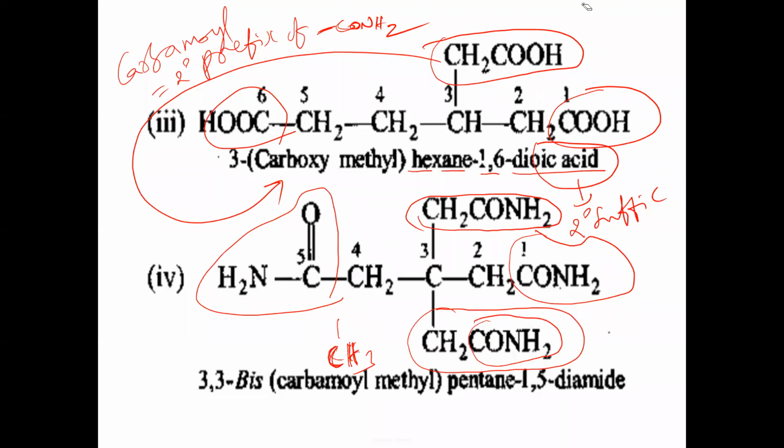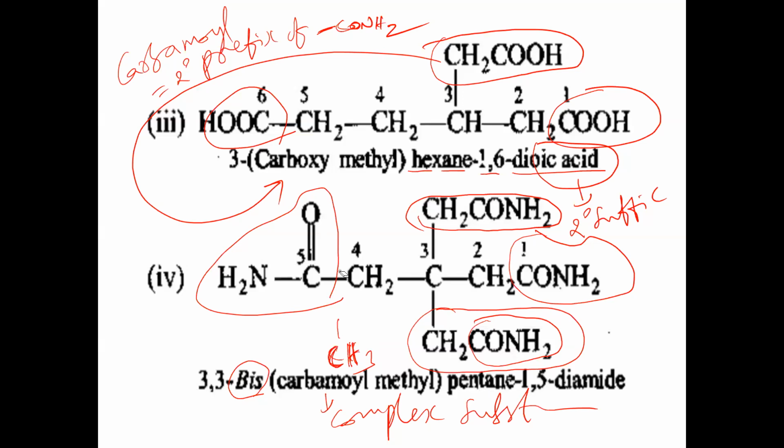At the same carbon, the same carbon to which both carbamoylmethyl groups are attached. So 3,3-bis. Bis means 2 times, the same complex substituent repeated 2 times. If a complex substituent is repeated 2 times, we have to use bis. So 3,3-bis(carbamoylmethyl). Total number of carbons in the parent chain: 1, 2, 3, 4, 5 carbons. So pentane.